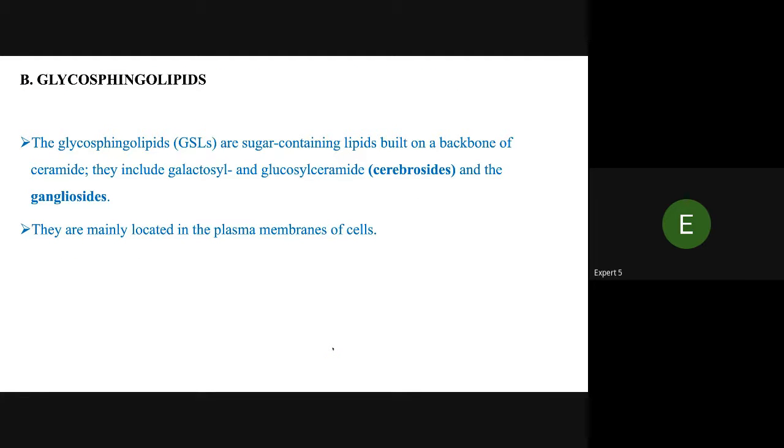Glycosphingolipids are sugar-containing lipids built on a backbone of ceramide that include galactosyl and glucosylceramides, cerebrosides, and the gangliosides. They are mainly located in the plasma membrane of the cell.